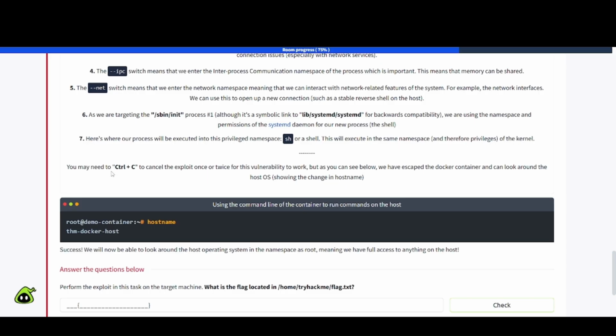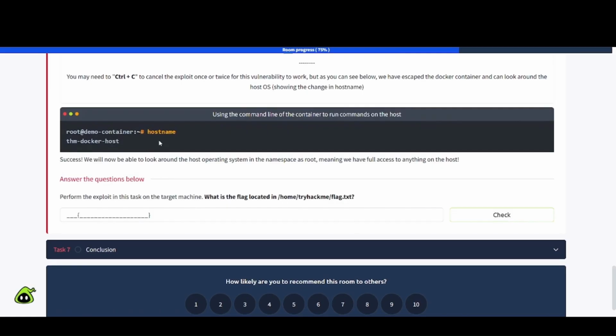Nice. You may need to Control-C to cancel the exploit once or twice for this vulnerability to work, but as you can see below, we have escaped the Docker container and can look around the host OS, showing the change in host name. Okay, using the command line of the container to run commands on the host, success. We will now be able to look around the host operating system in the namespace as root, meaning we have full access to anything on the host. Okay, nice.